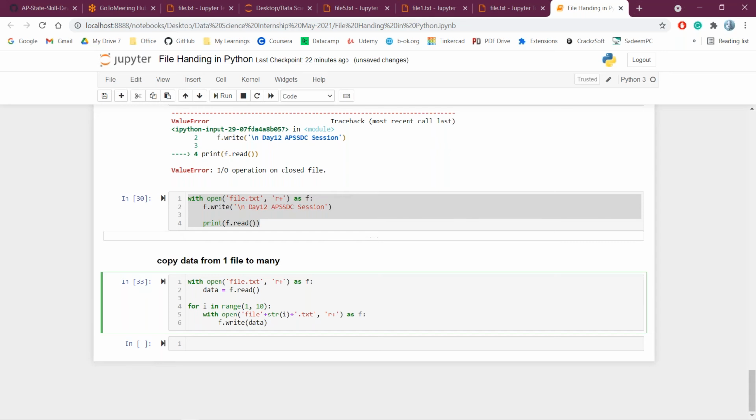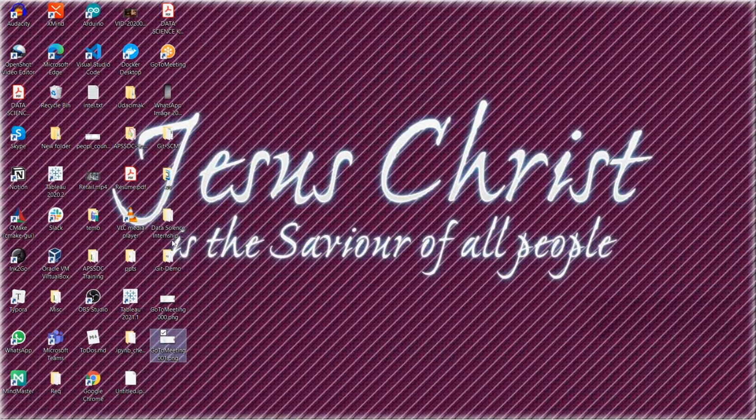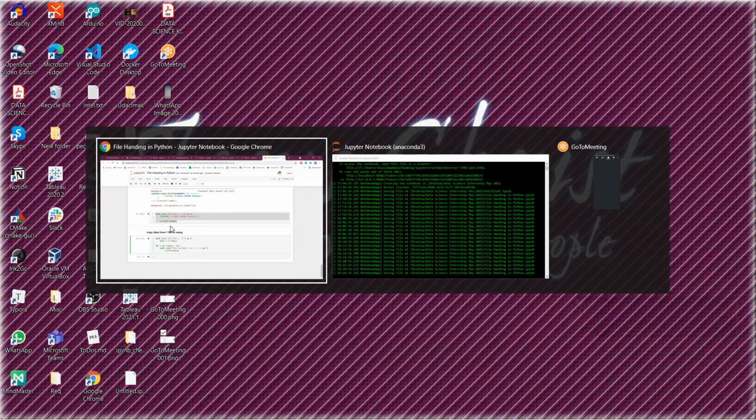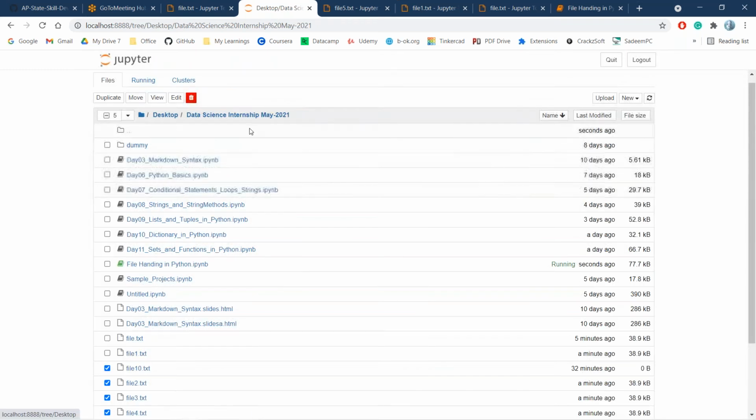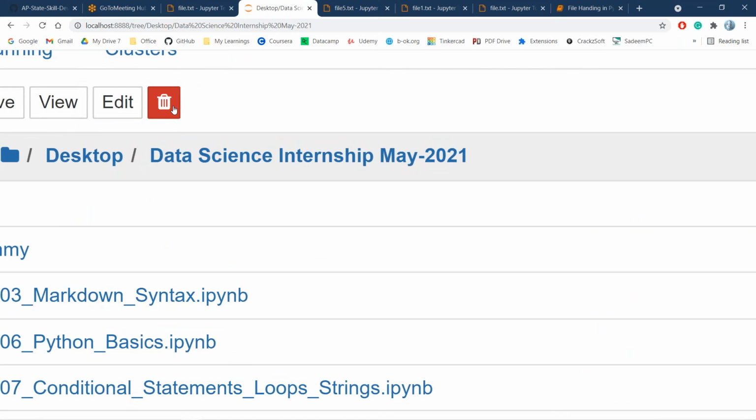If you want to delete the created files, we have to use other modules. Manually you can delete by going to the desktop folder, where I have the internship folder. If you want to delete, you can directly delete from the Jupyter notebook. You can select these files and simply use the delete option. Automatically all the files will be deleted.